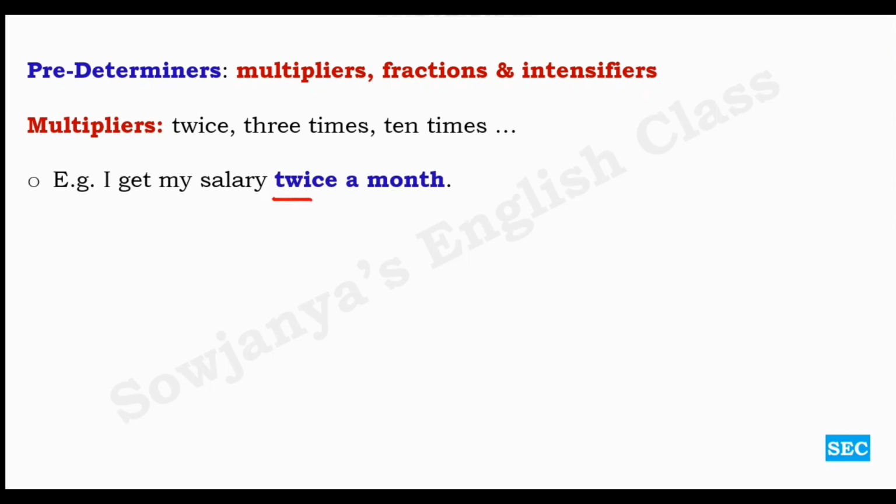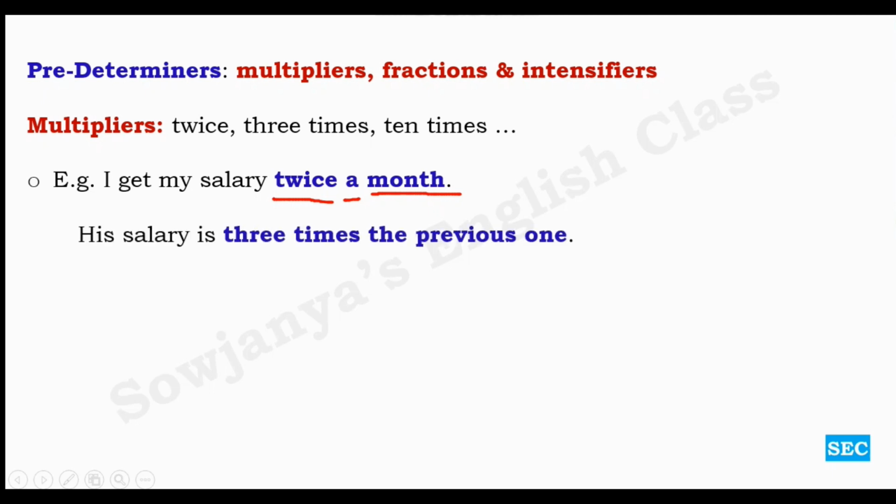So twice is the predeterminer here, followed by indefinite article, which is followed by the noun. Okay, twice a month, 2 times in a month. That is what I mean to say. So these are called multipliers. And then his salary is 3 times the previous one. Okay, what all he is earning is 3 times the previous one, in the sense 3 times more than the previous one. Okay, so these types of expressions are not so common and frequent, but there are some expressions like these as well, so better be aware of them.